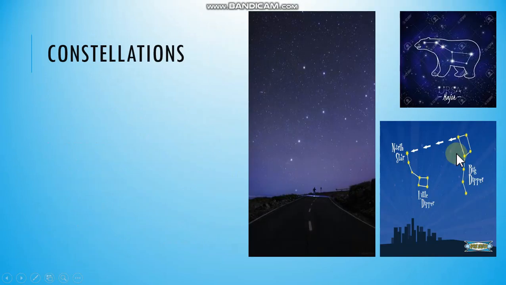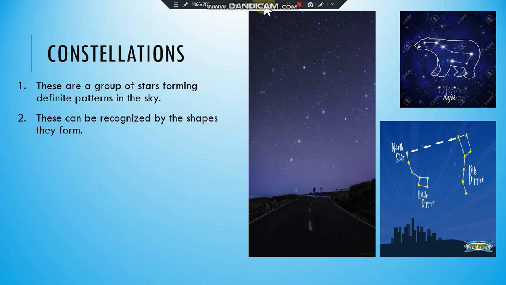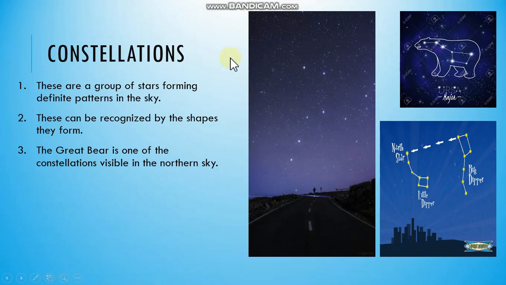Now let us move to constellations. So you can see this image. So these are a group of stars forming definite patterns in the sky. If you see here, there is a pattern. These can be recognized by the shapes they form. The Great Bear is one of the constellations visible in the northern sky.